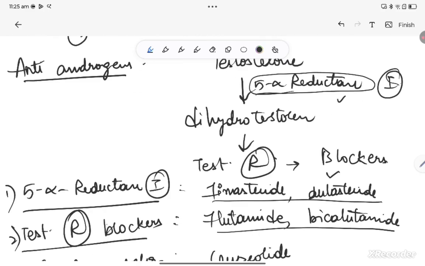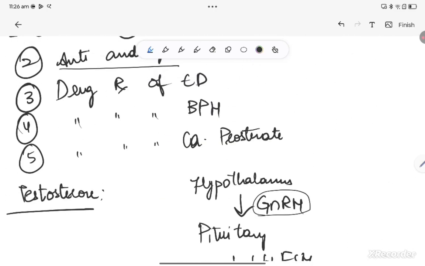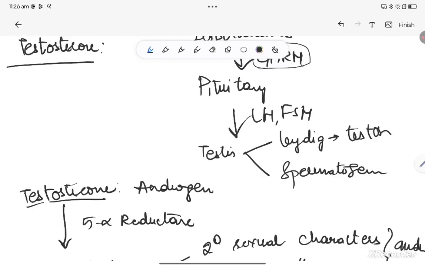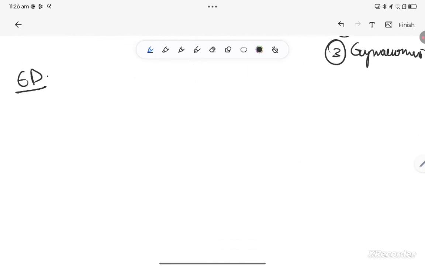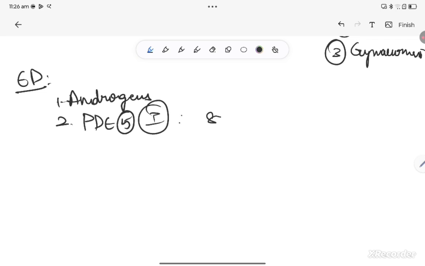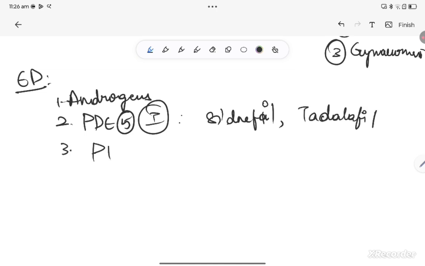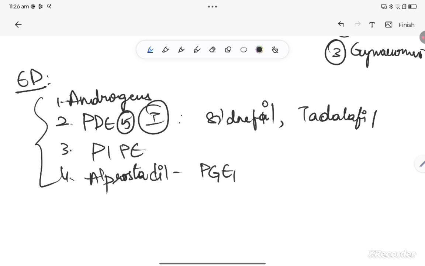Clear? Now, with this, I think we have finished our anti-androgens. Now we'll talk about drug therapy of erectile dysfunction. ED. Erectile dysfunction, there are very few drugs which you need to remember. One includes androgens, obviously your testosterone, which we don't use that often these days. And then PDE5 inhibitors, mainly sildenafil, tadalafil, and then we use intracavernosal therapy, that is your papaverine plus phentolamine regimen. And finally, we have alprostadil. Alprostadil is a PGE1 analog. All these can be used in the management of erectile dysfunction.